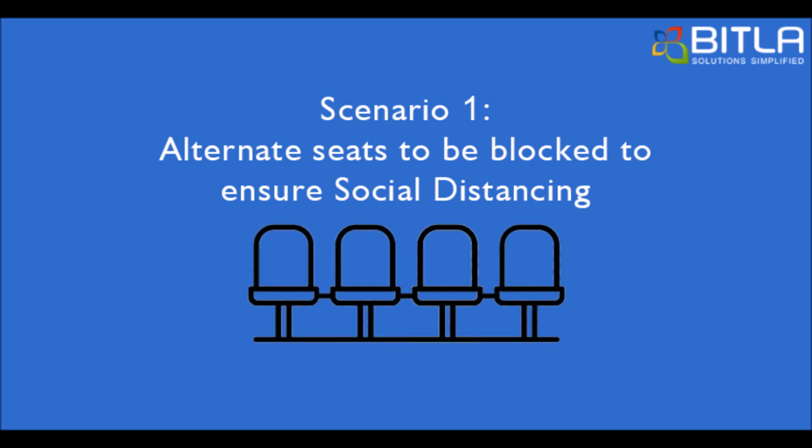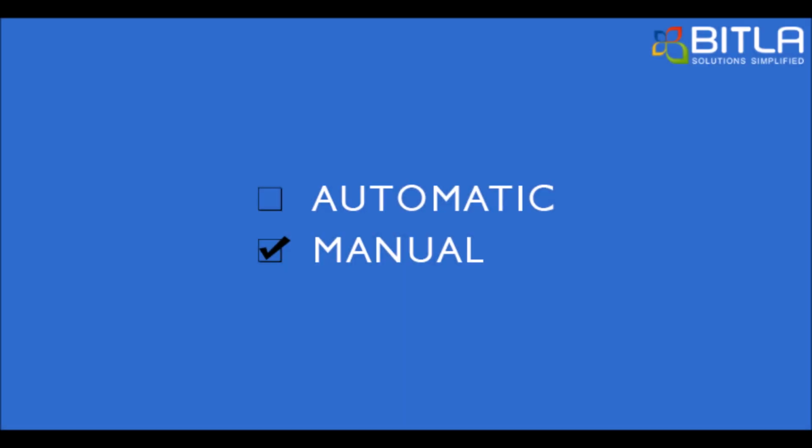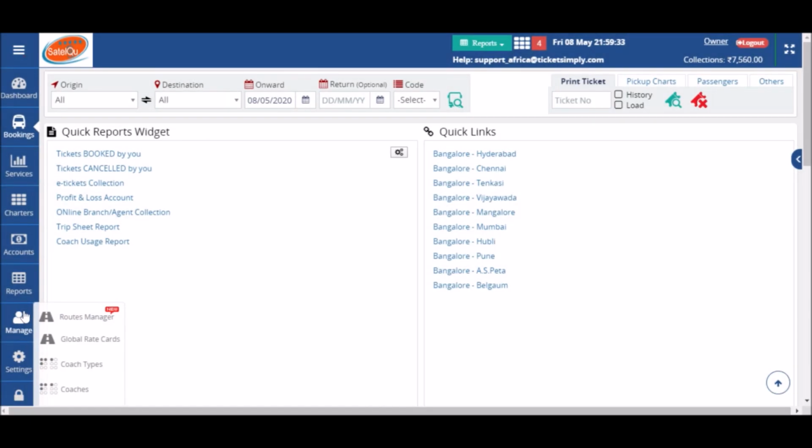Let's say the regulation says the alternate seats should be blocked to ensure social distancing. The configuration type for this regulation would be manual. Let's take a look at how you can manage the settings for the same.